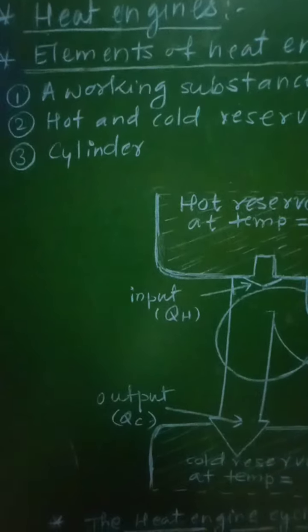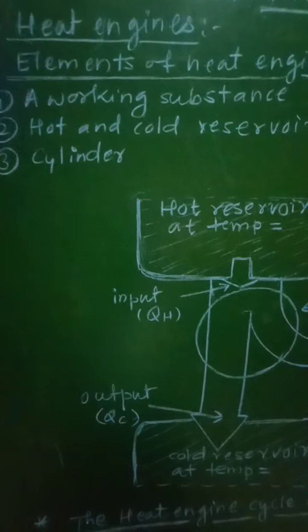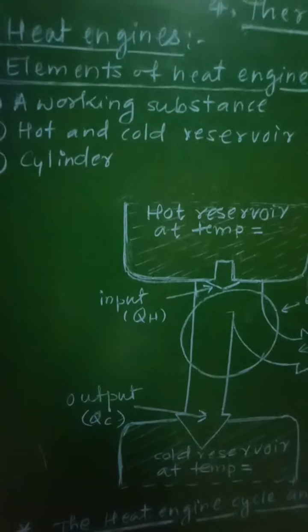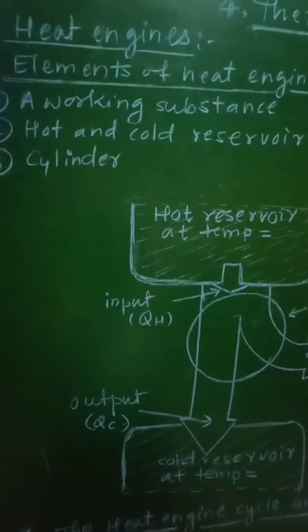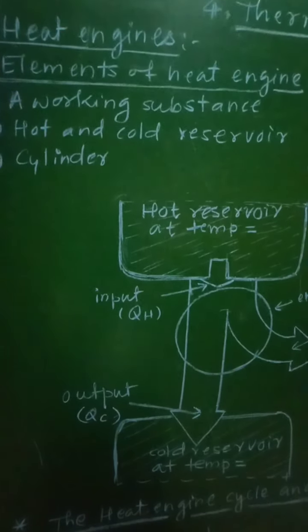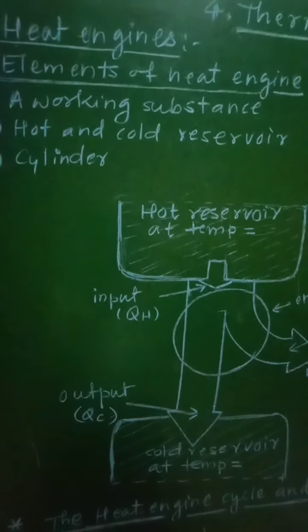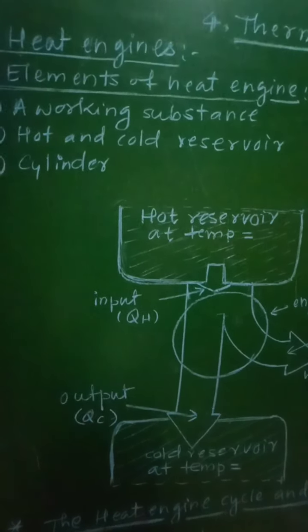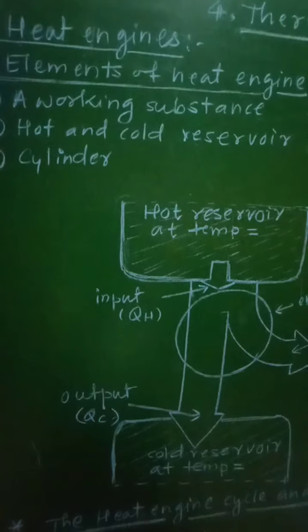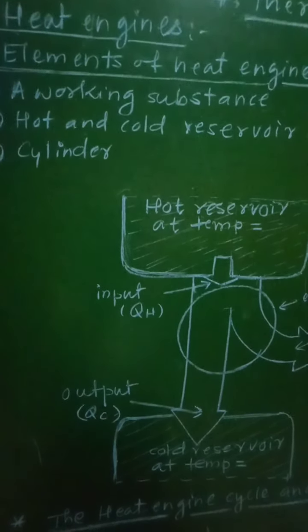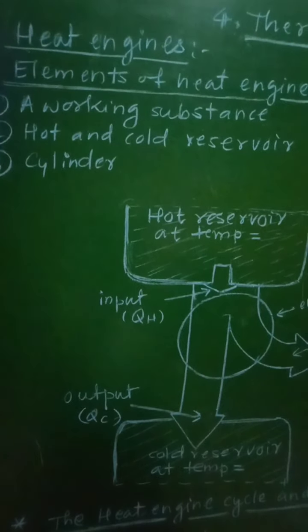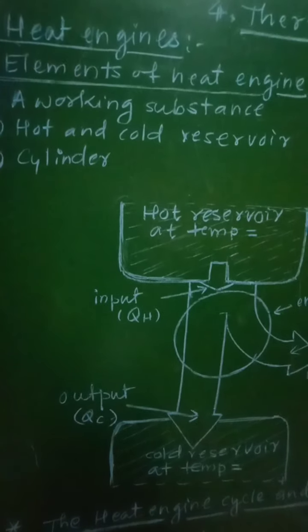Then let us consider the second point, that is hot and cold reservoir. The working substance interacts with the reservoirs. The hot reservoir is at a relatively high temperature and is capable of providing a large amount of heat at constant higher temperature. The hot reservoir is the source of heat.